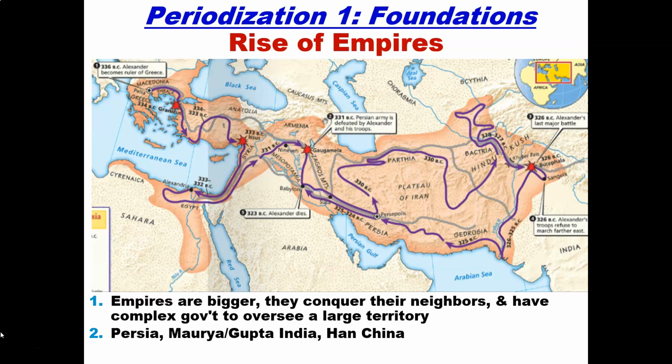And in 336 BC, Alexander the Great became the ruler of Greece. In 331, the Persian army was defeated by Alexander the Great and his troops. In 326 BC, Alexander's last major battles took place in India. In 326 BC, Alexander's troops refused to march any farther east.